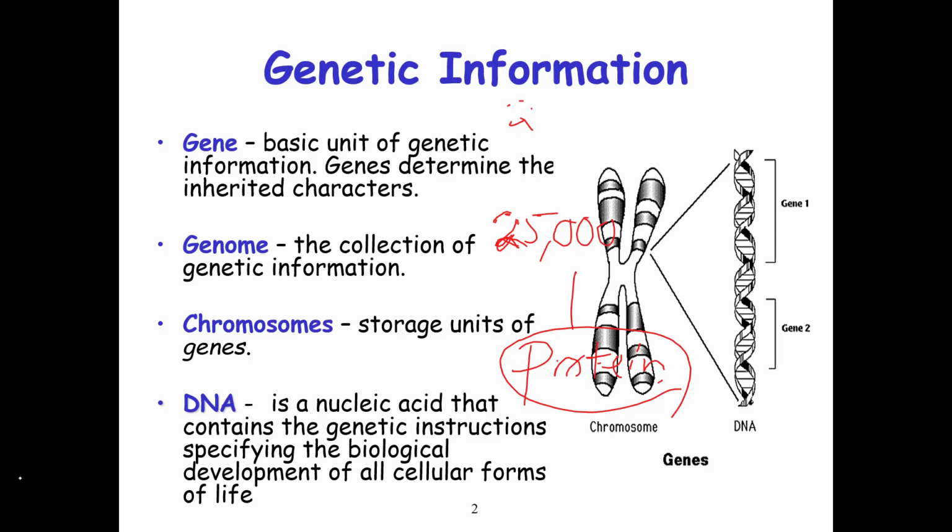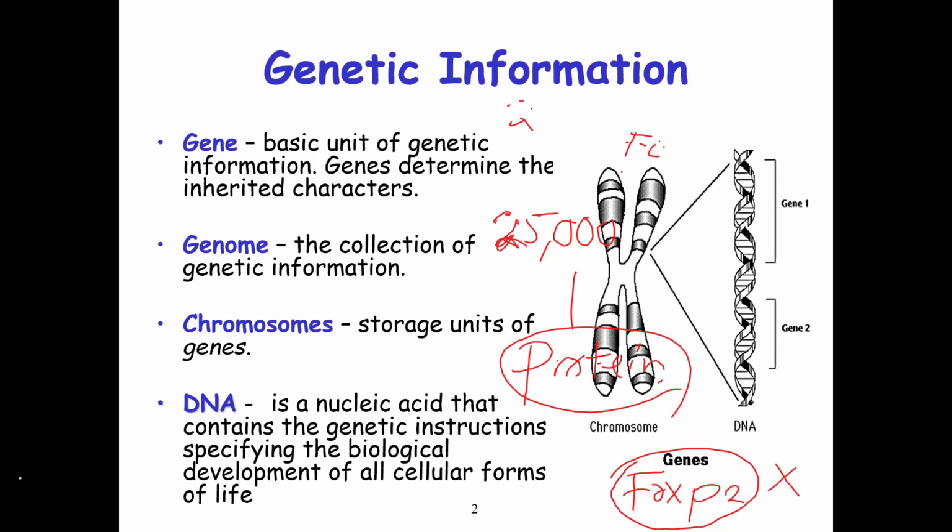If a particular character is controlled by a gene, that character can be passed on to the offspring. For example, the gene found in humans that makes us talk is called FOXP2. Other organisms that don't talk do not have this FOXP2.